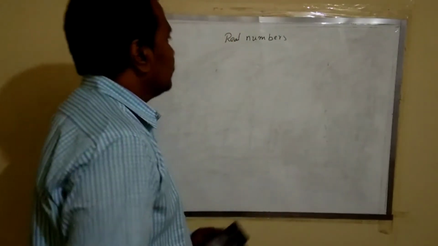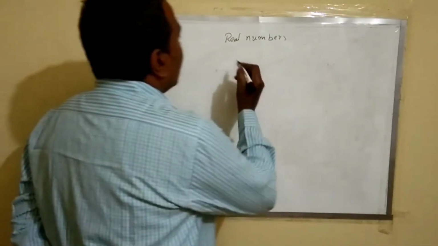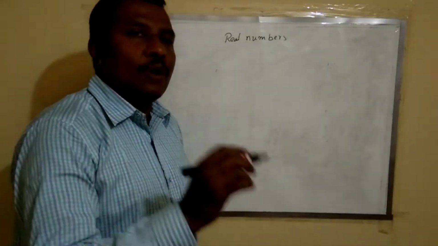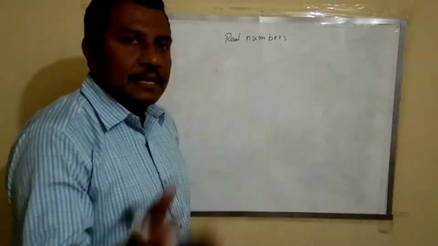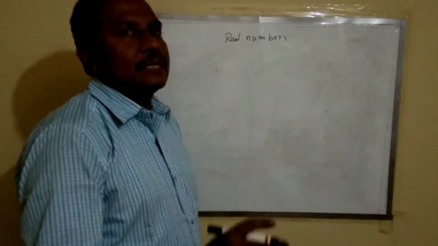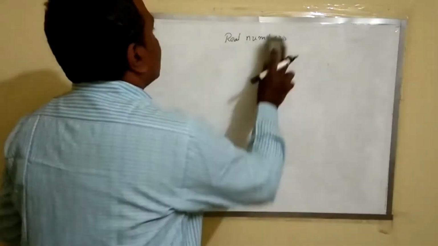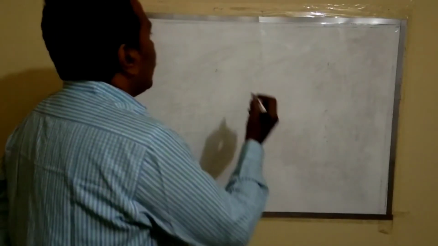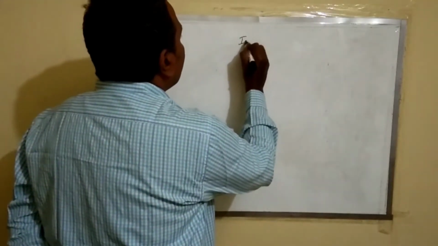So next. Okay. So we understood what is a real number. Real number is nothing but a set of rational numbers as well as irrational numbers. Okay. Next comes another type of number, that is imaginary numbers.